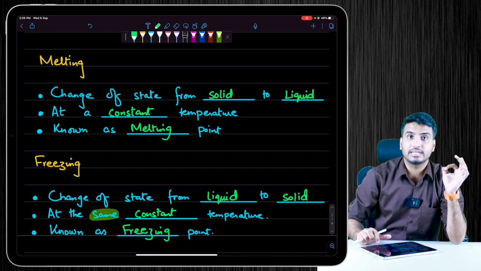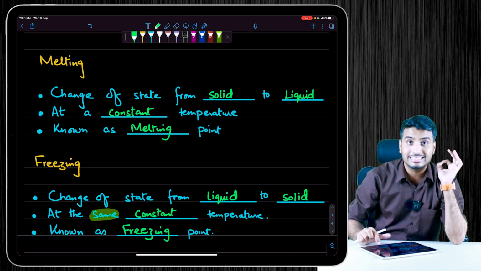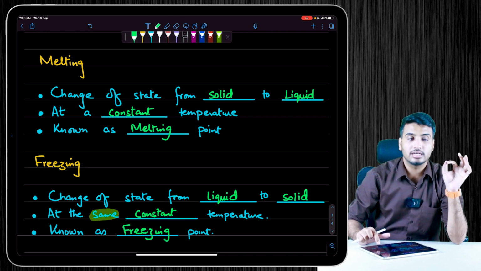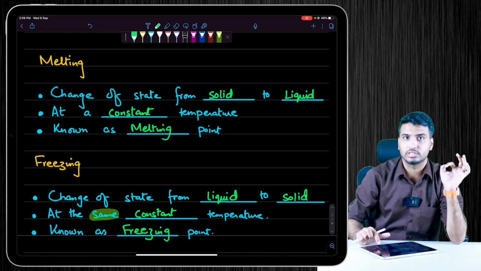So why does the temperature not change during a change of state? Why does the temperature stay constant?